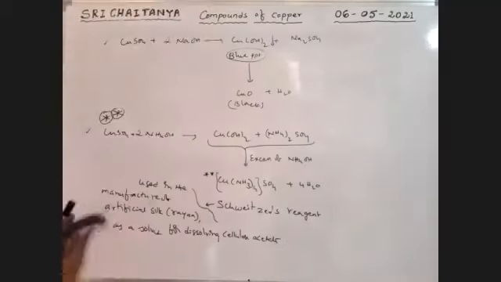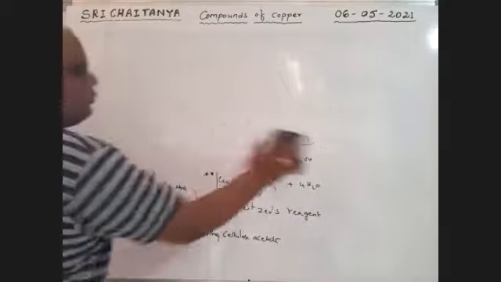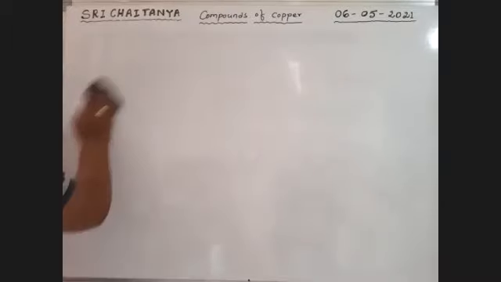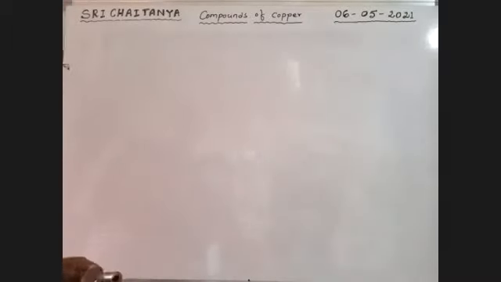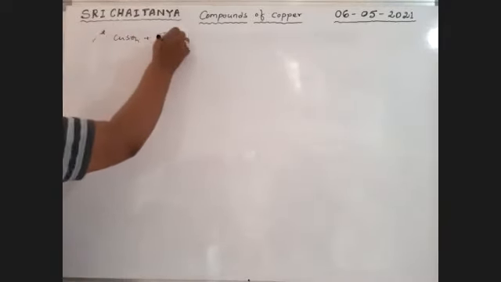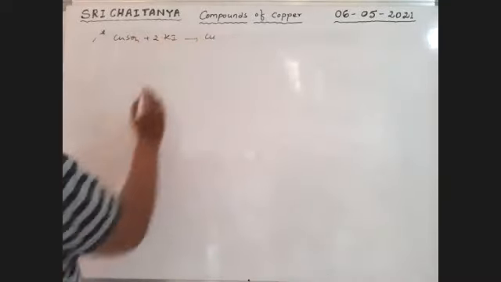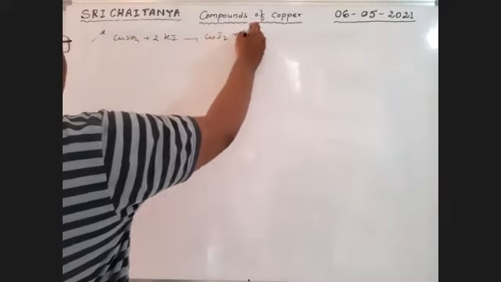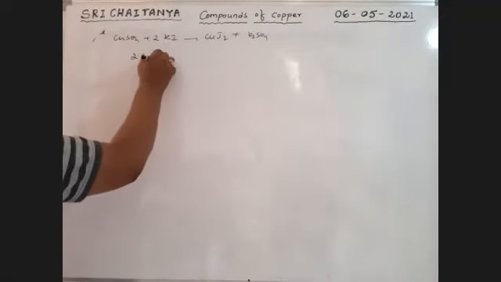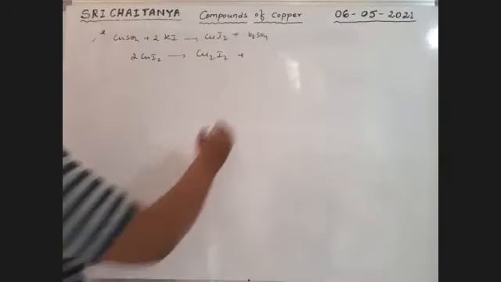Next. This is also important. When CuSO4 reacts with potassium iodide, that is 2KI, it gives CuI2 first of all plus K2SO4. The formed CuI2 then converts into Cu2I2 plus I2.